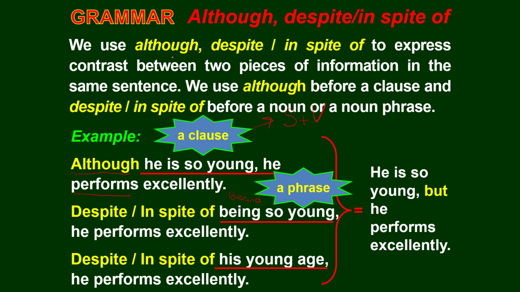We use although, despite and in spite of to express contrast between two pieces of information in the same sentence. We use although before a clause and despite or in spite of before a noun or a noun phrase. Okay, noun or a noun phrase, but although a clause.